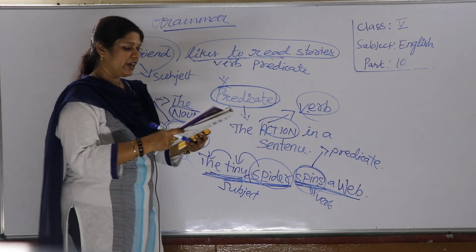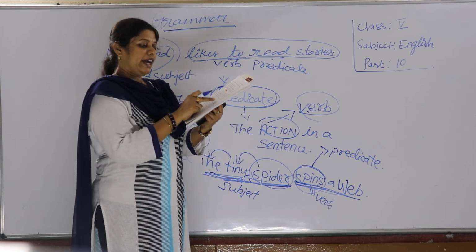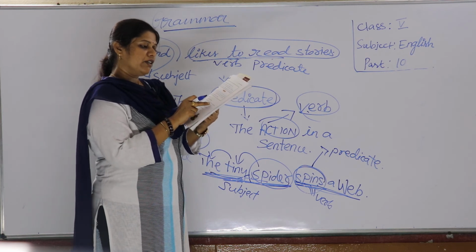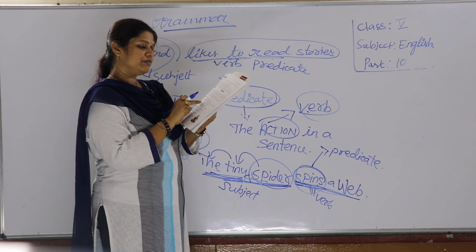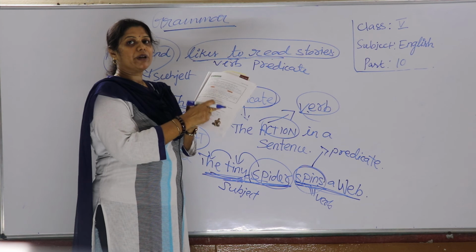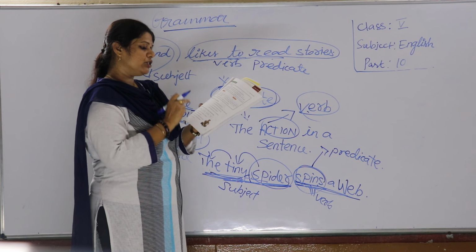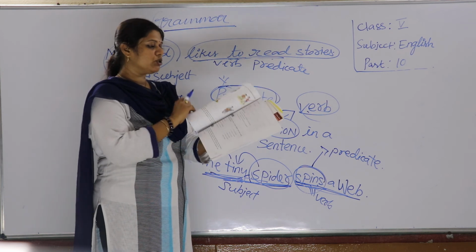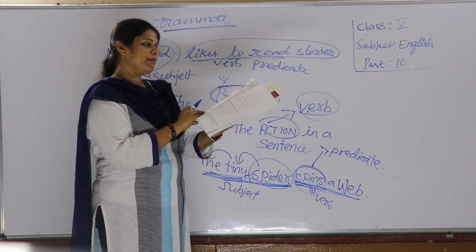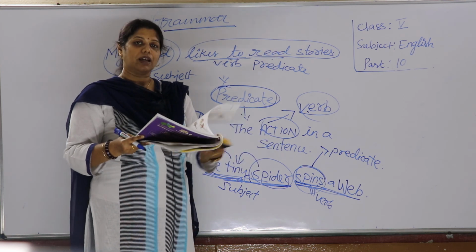Understand? So in the same way you have to do this: match the subject with a predicate. See, Crusoe, you have to identify as you wish, found himself on an island after a shipwreck. Subjects are given, and you have to match the appropriate, exact predicate. In the same way, complete I bit, J bit. If you understood this, you can do even K bit. After that, work with grammar here, up to L bit. You have to complete it, children, by understanding. It's very easy. Understand? If you cannot, I'll help you out.